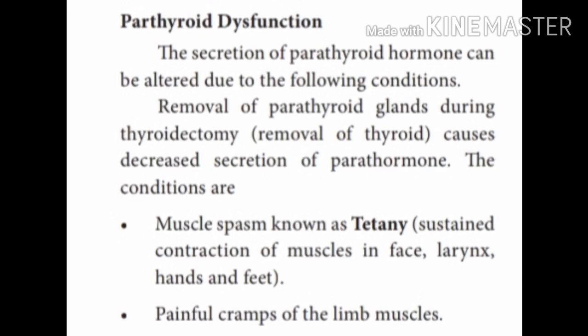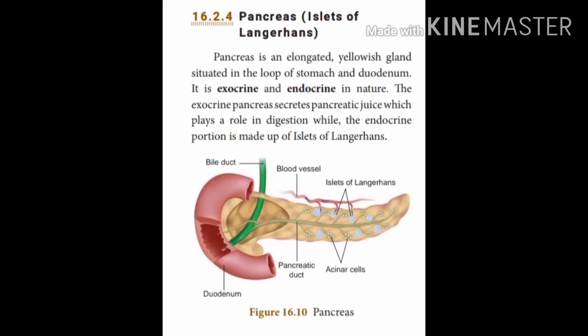Let's move to another important gland, the pancreas, with the islets of Langerhans. It is an elongated yellowish gland situated in the loop of the stomach and duodenum. It is both exocrine and endocrine in nature, and it secretes pancreatic juice, which plays an important role in digestion. This pancreas has cells called islets of Langerhans containing two types of cells, namely alpha cells and beta cells. Alpha cells secrete glucagon and beta cells secrete insulin.